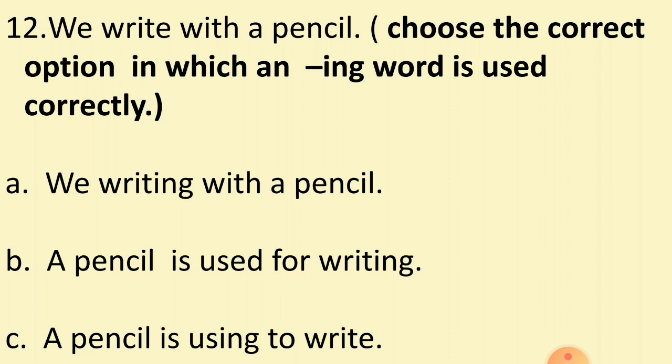"We writing with the pencil" is not at all the answer because it's a wrong answer. The sentence is not at all proper. "We writing with the pencil" is not correct. Then "a pencil is used for writing"? Sounds correct, right? So we'll click on option B. A pencil is used for writing.